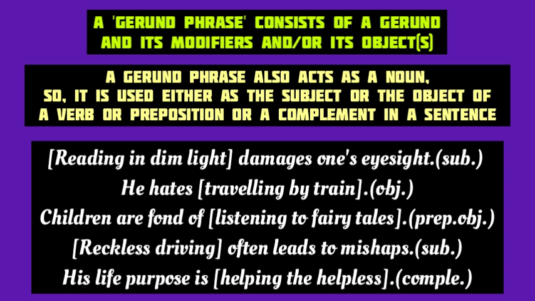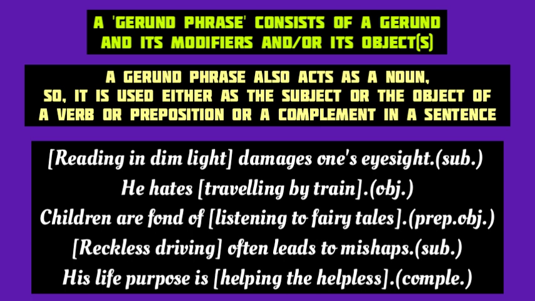For example, in the sentence, "reading in dim light damages one's eyesight," reading in dim light is a gerund phrase. It's used as the subject in this sentence. In the next example, "he hates traveling by train," traveling by train is a gerund phrase. And this gerund phrase is used as the object of the verb hates. Then in the next sentence, "children are fond of listening to fairy tales," listening to fairy tales is a gerund phrase, which is used as the object of the preposition of.